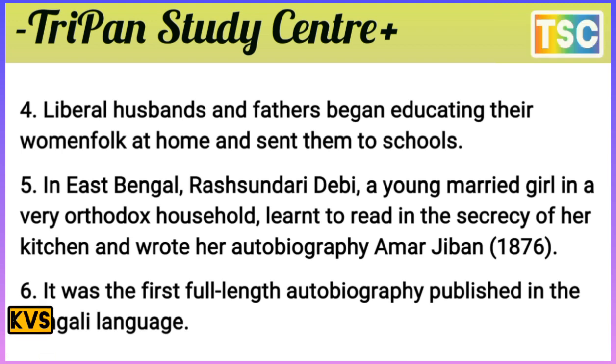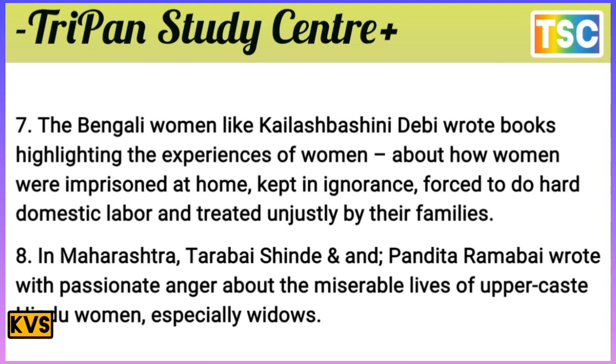There is a young married girl in a very orthodox household here. There is an autobiography here, Amar Jeevan, 1876, that is published here. The full-length autobiography is published in the Bengali language. Bengali women like Rassundari Devi wrote a book highlighting the expression of women about how women were imprisoned at home, kept from knowledge, forced to do hard domestic labor, and subjected to injustice by their family.